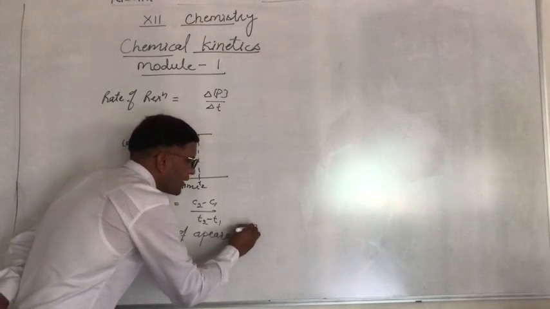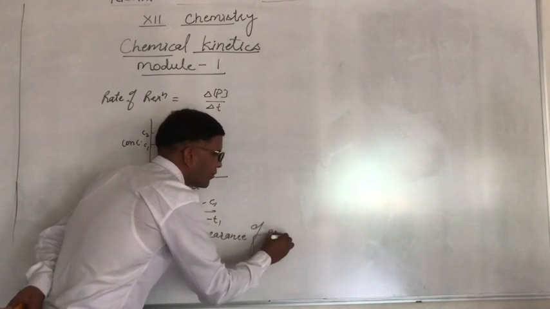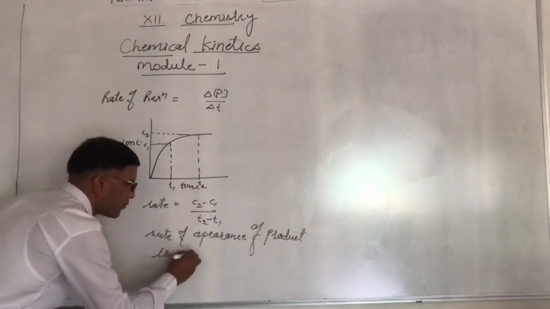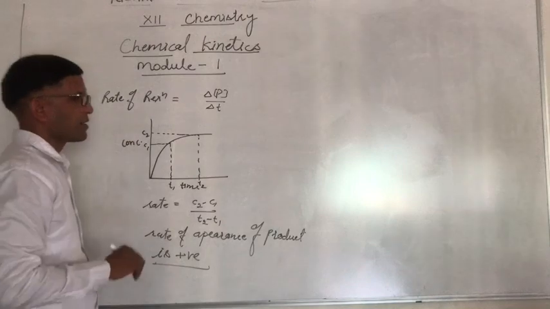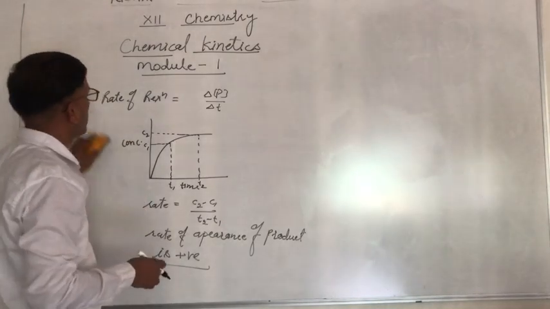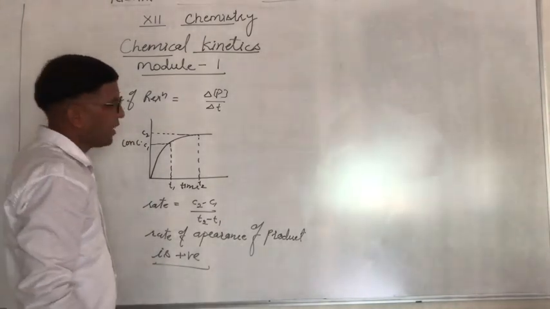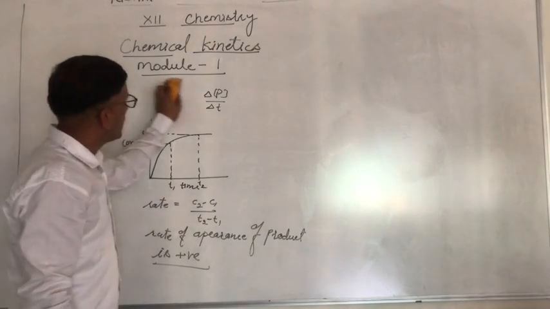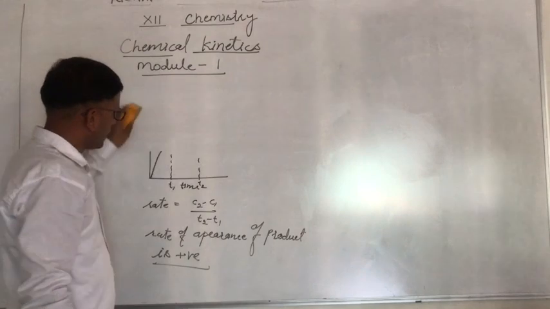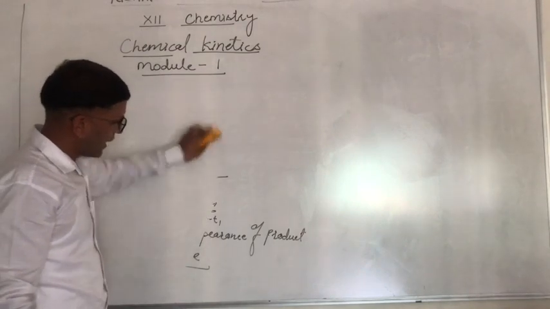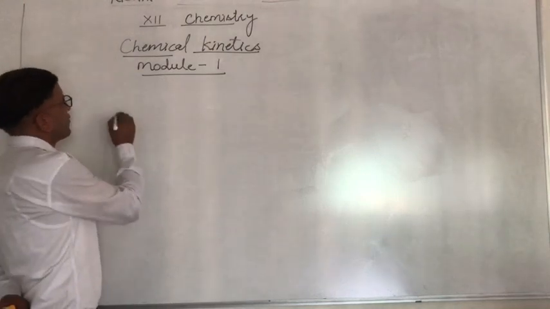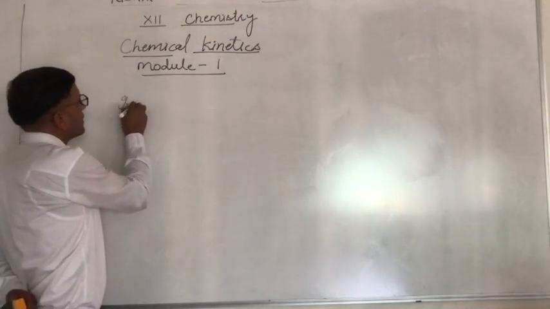is positive. That is the rate of the reaction, and it is also known as average rate of reaction. Average rate of reaction is the change in concentration of any of the reactant or product. Next one is instantaneous.